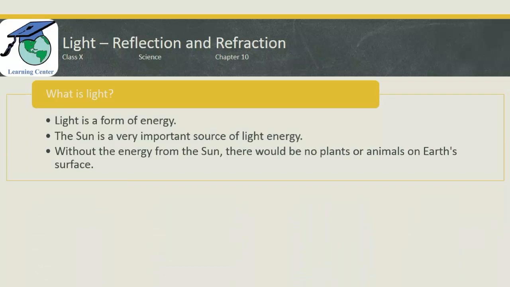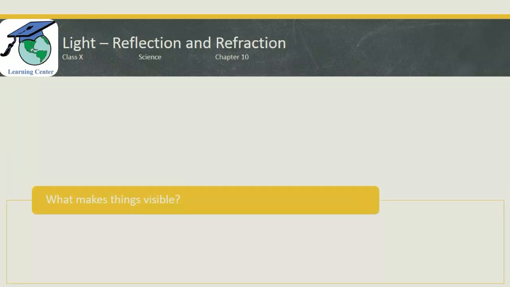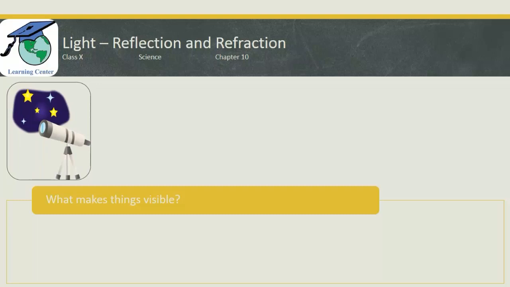Now, what are we going to learn about light in this chapter? We are going to learn how light makes things visible. Also, how we can see far away objects near to us. The best example is the telescope. With the help of a telescope, we can see far away stars very close to us, far away planets close to us.